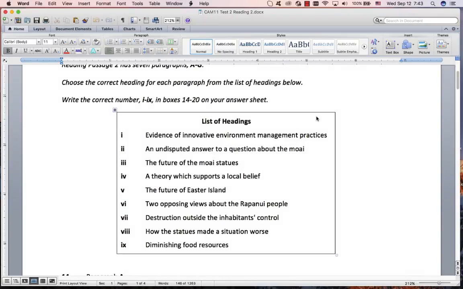Okay, matching headings. Now, I get so many queries about matching headings. I think it's the biggest problem for students of all the question types. And students want me to give you a clear way to solve matching headings. Do this, do this, do this, and you'll be fine. And unfortunately, I can't, because there isn't one clear way.